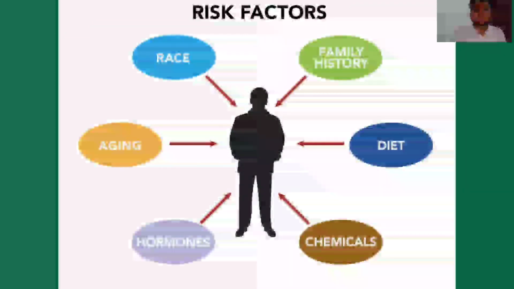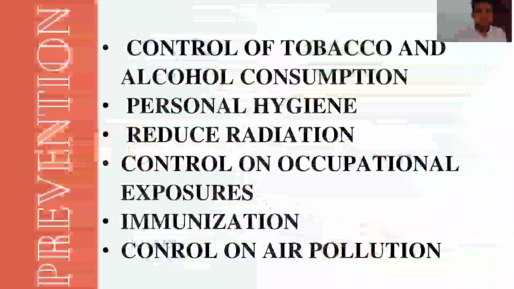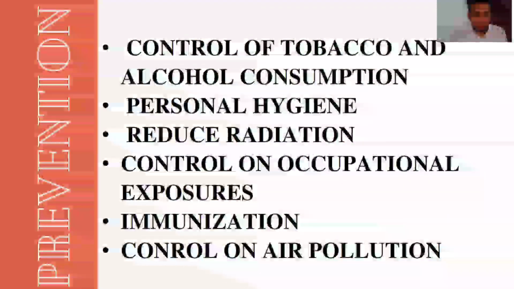What are the risk factors for cancer? Race, family history, diet, chemicals, hormones, aging. And now the prevention, how we can prevent cancer. These are some of the methods that we can use to prevent cancer. There is control of tobacco and alcohol consumption, personal hygiene, reduction of radiation, control on occupational exposures, immunization, control on air pollution.